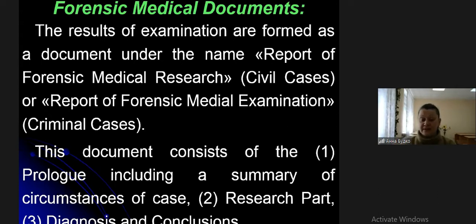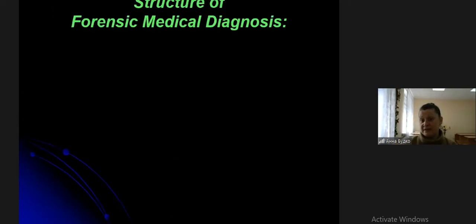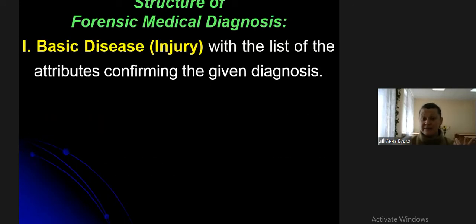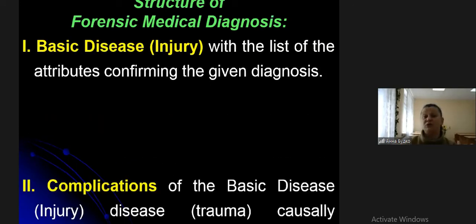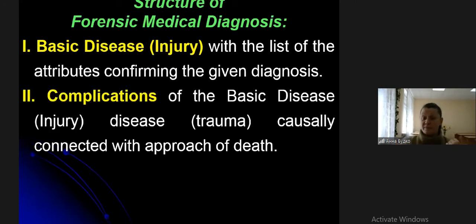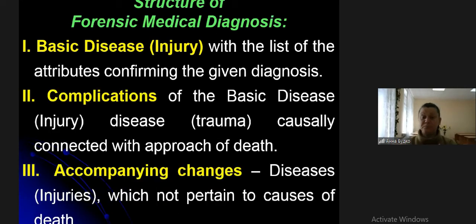So, my dear friends, a diagnosis is formed by the forensic medical expert in case of autopsy, in case of investigation or examination of dead bodies. In other situations, the expert writes only conclusions without diagnosis. Now, if our topic is thanatology, I give you the structure of forensic medical diagnosis. And remember the structure of clinical diagnosis, which is present in the history of disease.